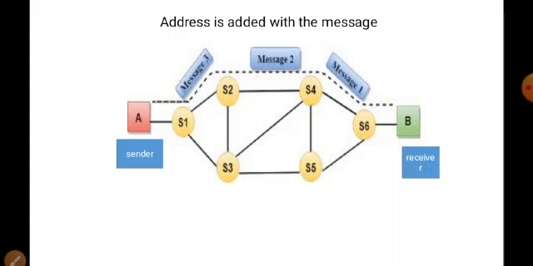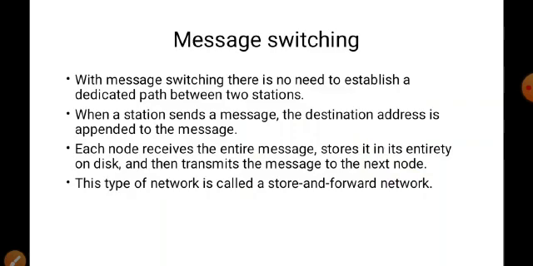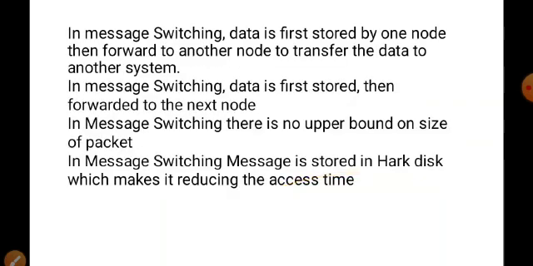Suppose the message is 3 GB, 5 GB, or 500 GB. According to the message, the storage capacity differs. The file sizes differ, but the storage capacity of each node must be higher. See here, these are the nodes you can take.